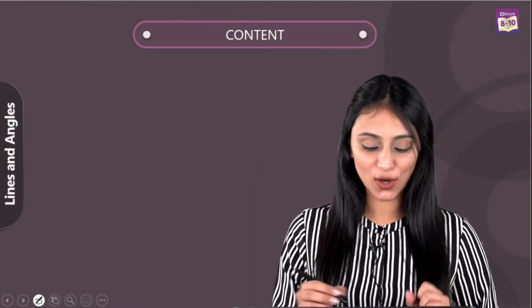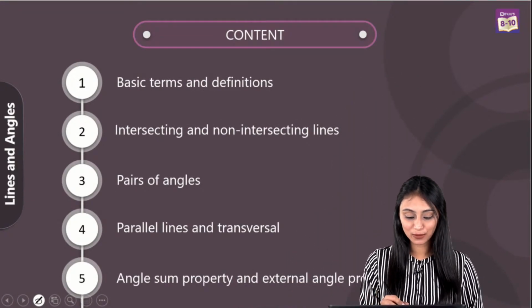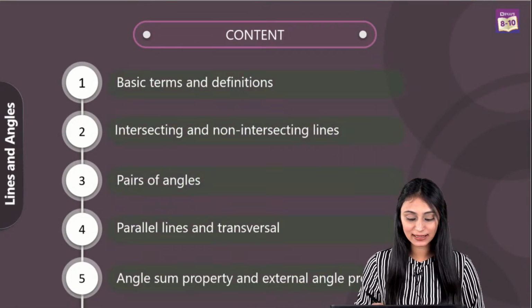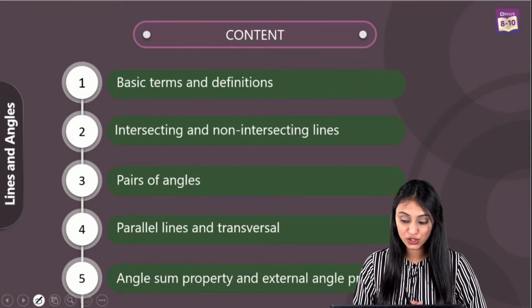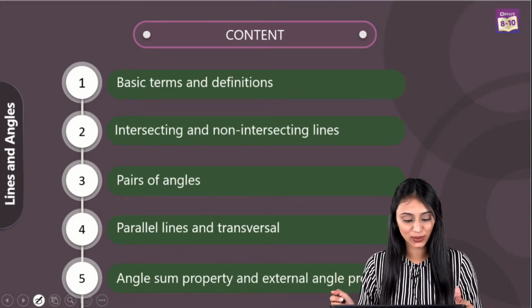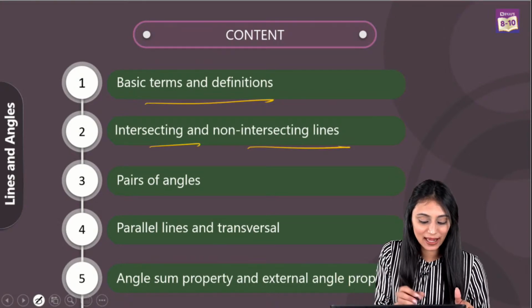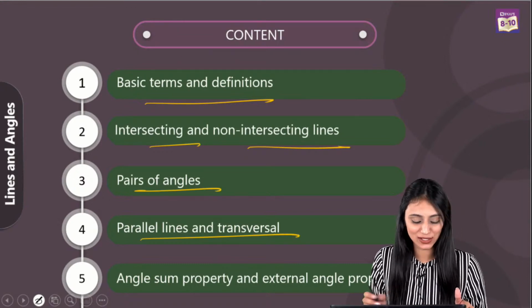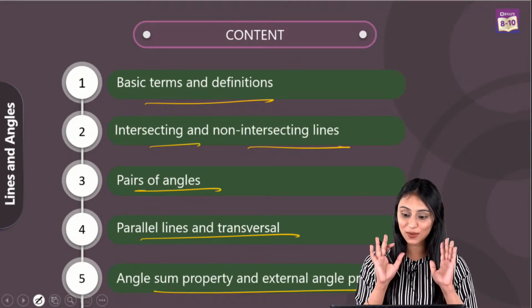Let's first take a look at the contents of this chapter. These are the contents of the chapter Lines and Angles first. There is no change in the syllabus for this chapter, so we need to study all the concepts that you can see here: basics, terms and definitions, intersecting and non-intersecting lines, pair of angles, parallel lines and transversal, angles and property, and exterior angle property. So this is from Lines and Angles.